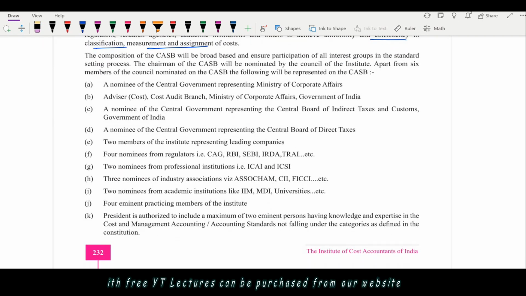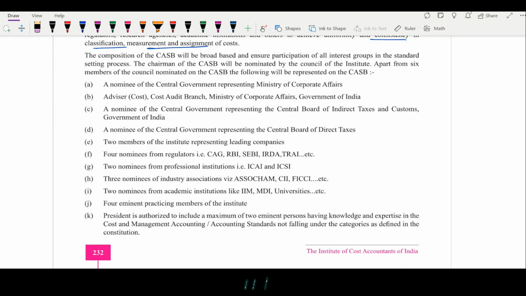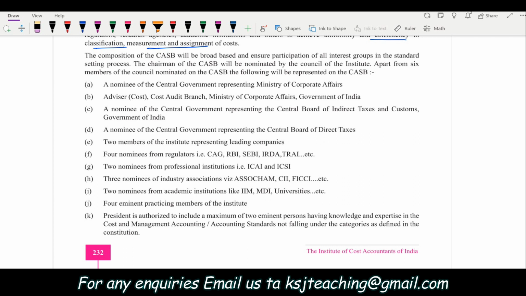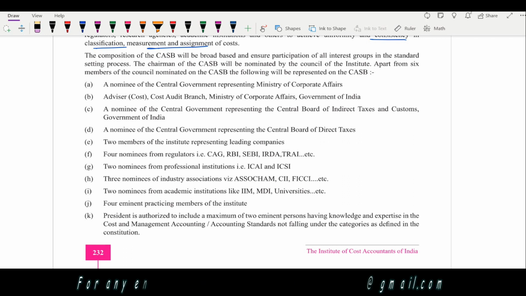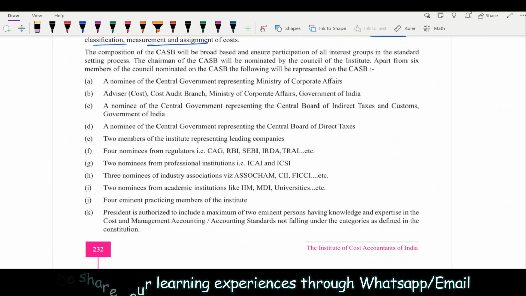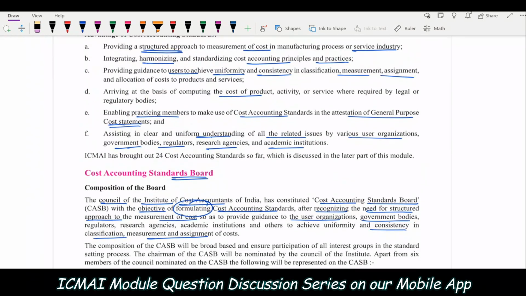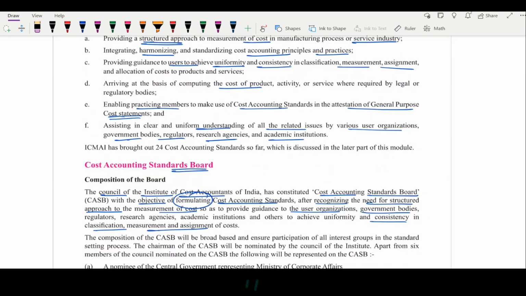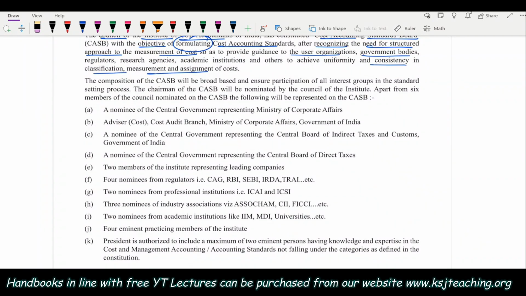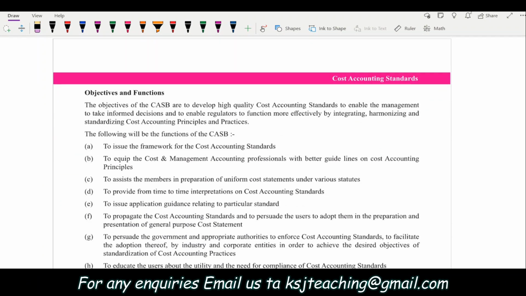So the composition of the Cost Accounting Standards Board is given. You can just go through it once. Who are the members of this board, right? This document is taken from the institute module only. This is the CMA module, the new course module, basically. That is why it is looking colorful. In the old course also it is the same. Nothing to worry, right? So, objectives and functions.